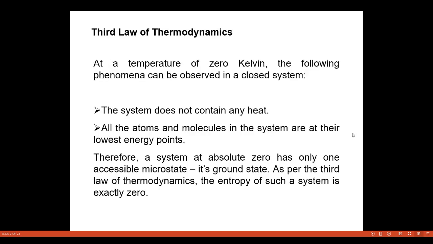And then we have the third law of thermodynamics. At a temperature of 0 degree Kelvin, the following phenomena can be observed in a closed system. The system does not contain any heat. All the atoms and molecules in the system are at their lowest energy points. Therefore, a system at absolute zero has only one accessible microstate, its ground state. As per the third law of thermodynamics, the entropy of such a system is exactly zero.